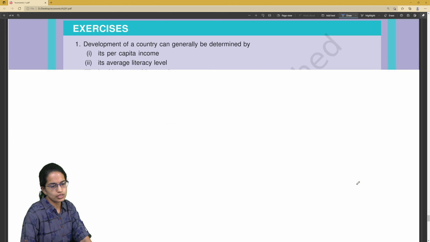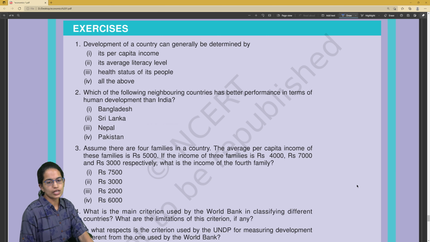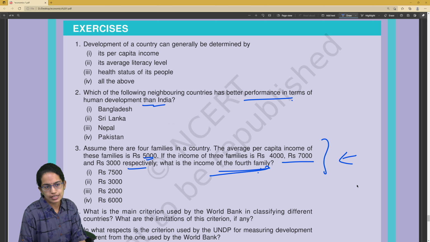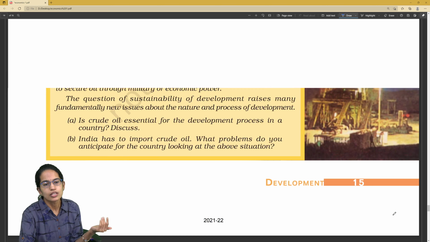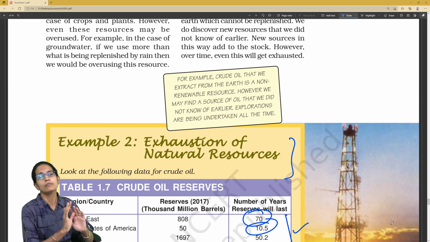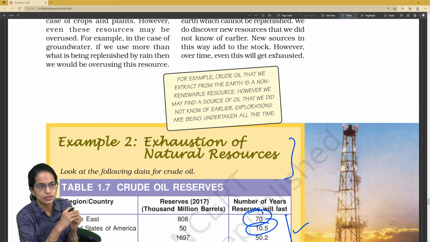Then we also focus on other major developmental issues. Here are some of the kind of questions. Average per capita income, as we said: 3 of the families are given and the total average is given. So these 3 plus x divided by 4 is equal to 5,000, and that's how we find out the income of the fourth family. Then which is better performing in terms of HDI than India? Sri Lanka, as we already said, we have to find out the simple ranking. And what is development? How do we determine development? Various indicators for HDI, various indicators for development, developmental goals and aspirations, and table based and case study based questions, mainly from this section in economics.